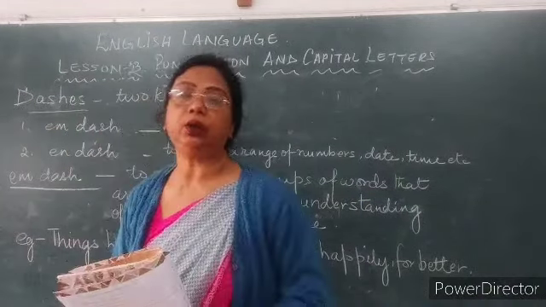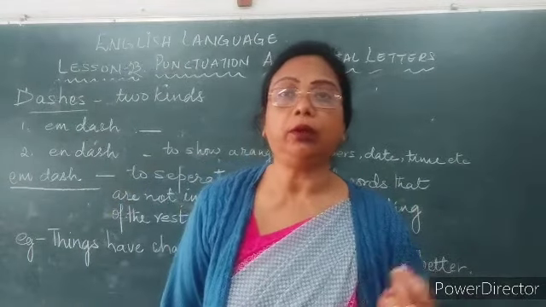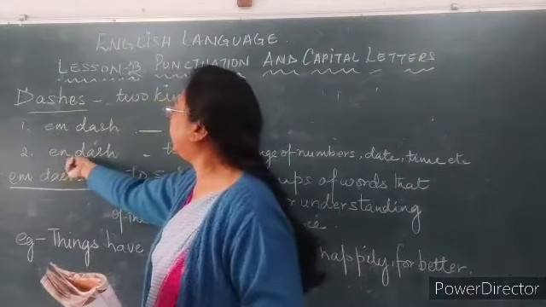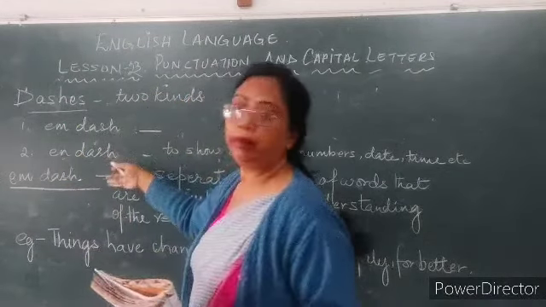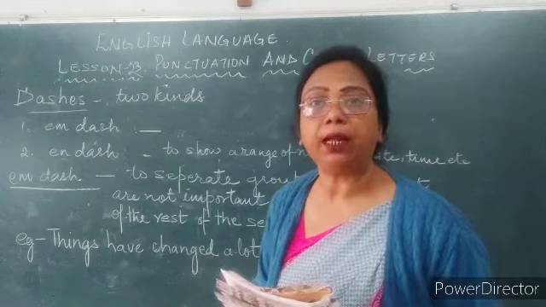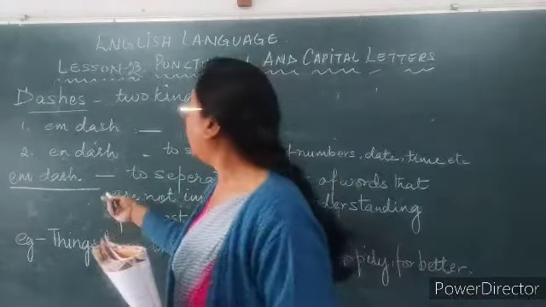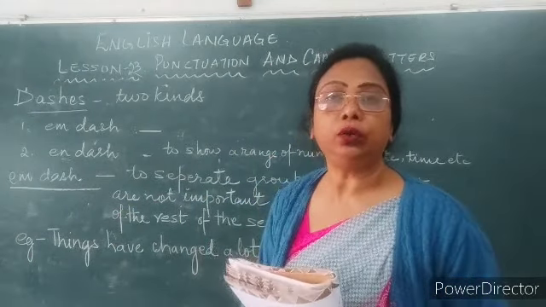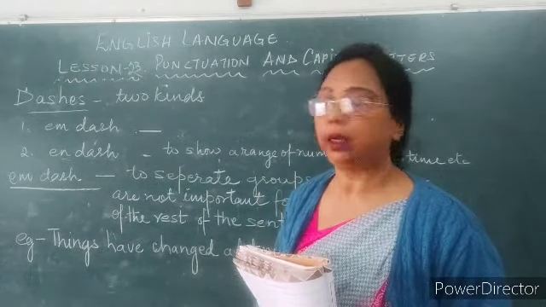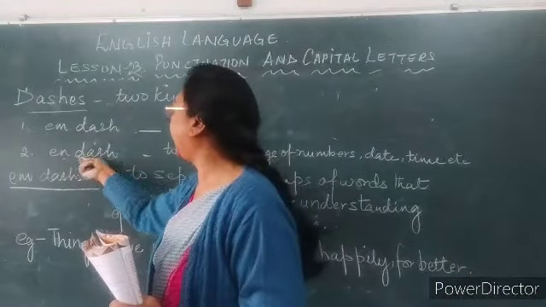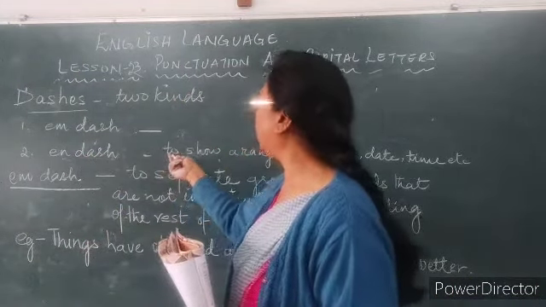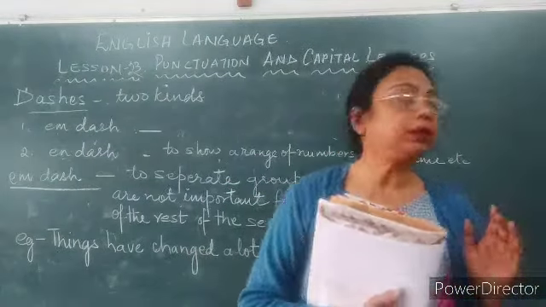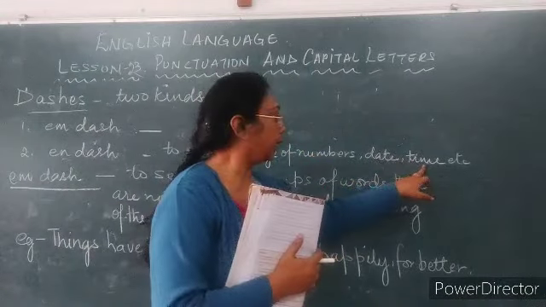Now dashes, we are going to study that there are two kinds of dashes. One is M dash and the second one is N dash. There is a lot of difference between M dash and N dash. N dash is very important and we usually use it in our sentences when we are writing. So first we understand what is N dash. N dash is to show a range of numbers, like dates, time.